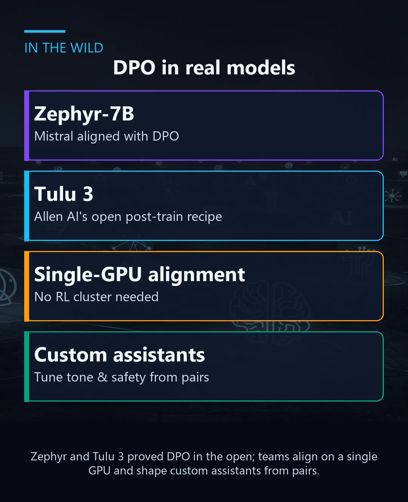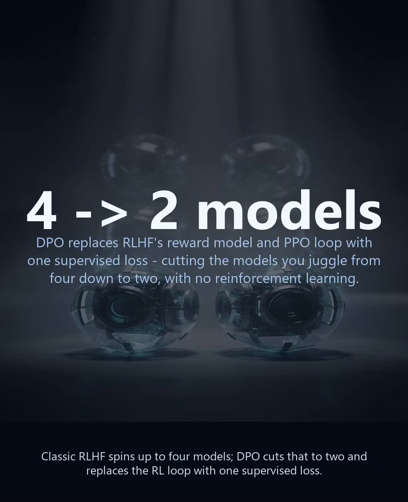DPO is everywhere in open models. Zephyr, built on Mistral, was one of the first to show DPO could match heavier RLHF. Ai2's Tulu 3 made it part of a state-of-the-art open post-training recipe. Because it skips reinforcement learning, teams can align a model on a single GPU instead of a cluster. And any team can shape a custom assistant's tone, helpfulness, or safety just by feeding it good and bad example pairs.